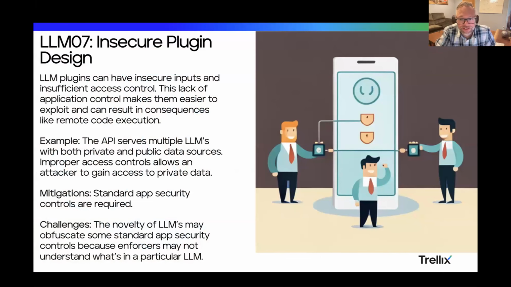Trying to move quickly here. I know we're getting close to time. On 7, insecure plugin design. So kind of like the previous one, and I love the smiling faces as they insecurely design the plugin here on the picture. I got a kick out of this one too.